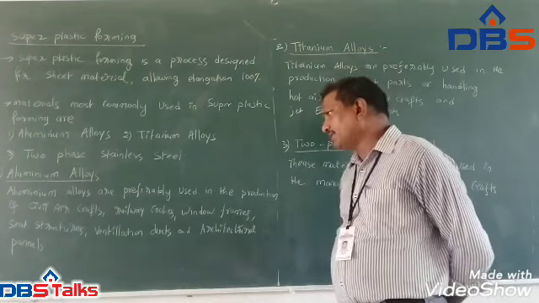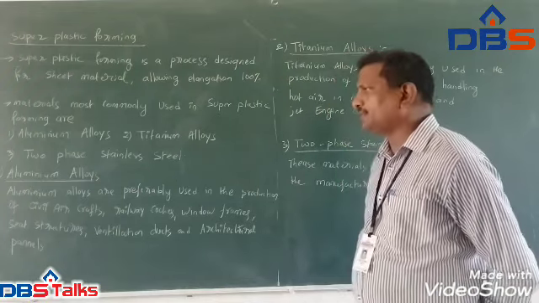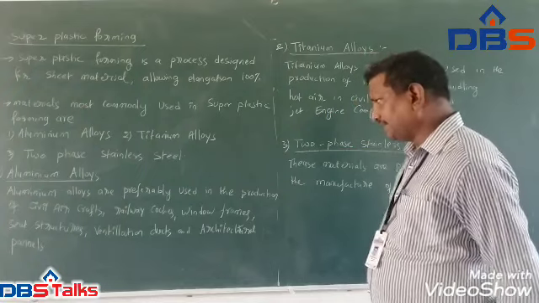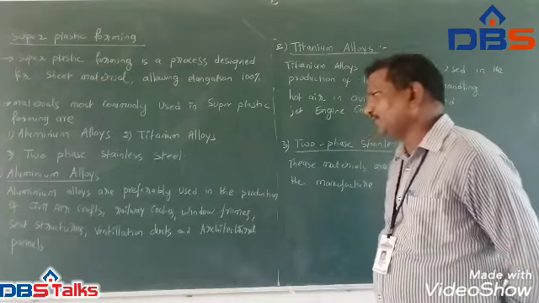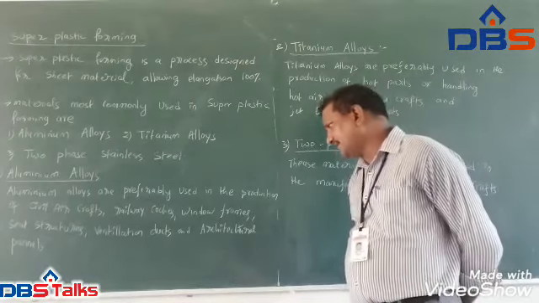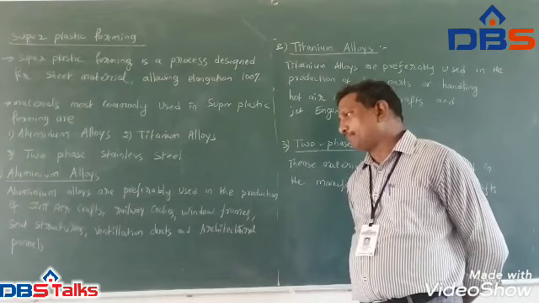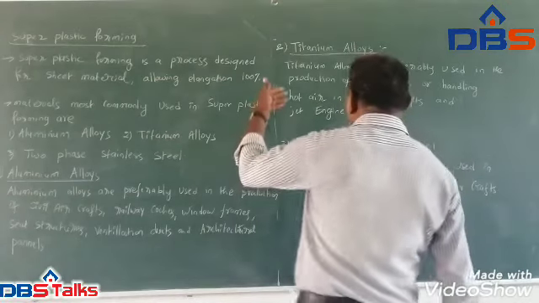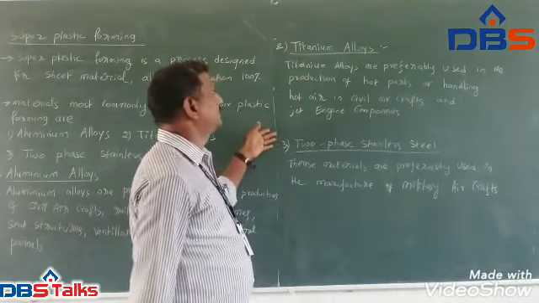Aluminum alloys are preferably used in the production of civil aircraft, railway coaches, window frames, seat structures, ventilation ducts, and architecture panels. And titanium alloys.